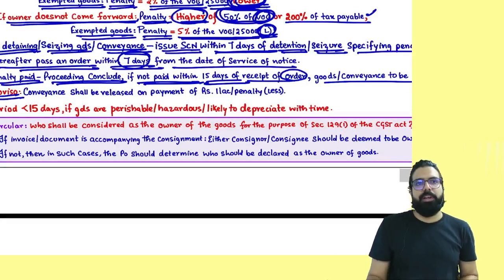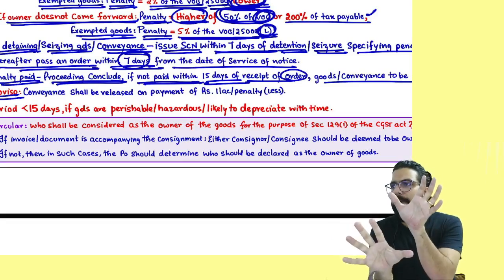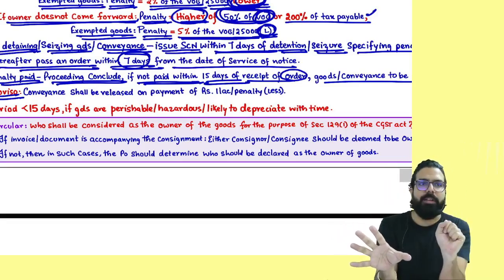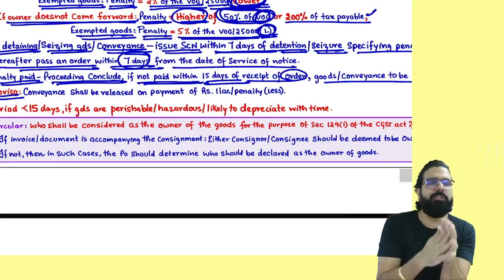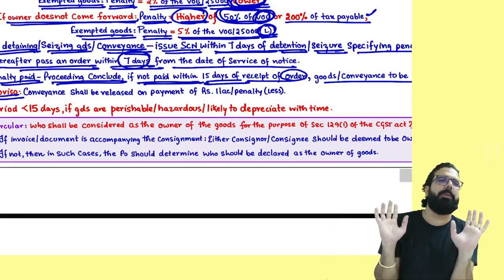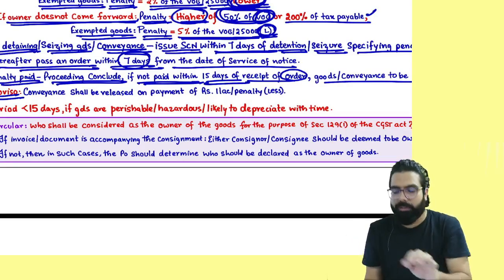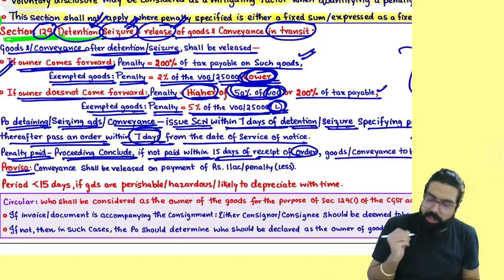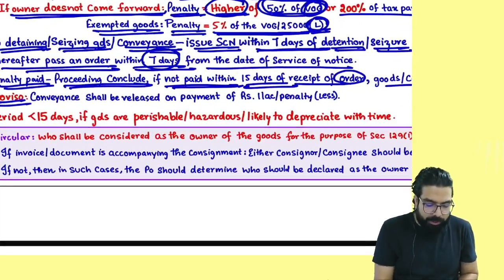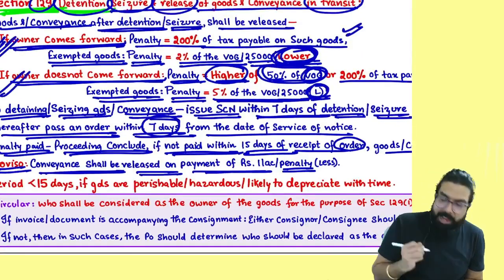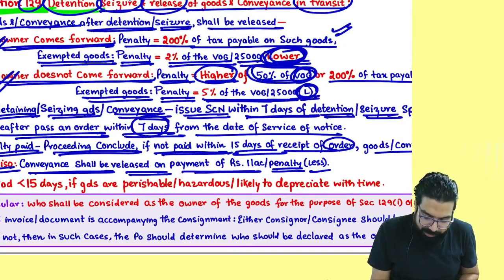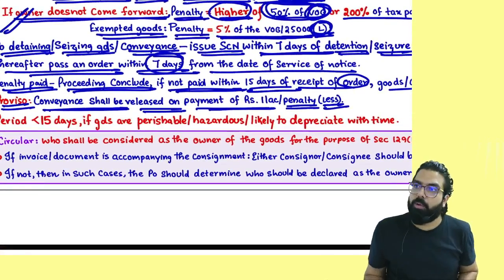Remember, supposing the truck was not mine, the goods were mine. I am not releasing the truck, but the person whose truck it is wants his truck to be released. Always remember, whether it is your truck or any other person's truck, if you want to release the truck, see, till here we were learning about the goods to be released. Now for the truck, the conveyance can be released on payment of 1 lakh rupees or the penalty we calculated here, whichever is less. Can I go ahead, everyone?